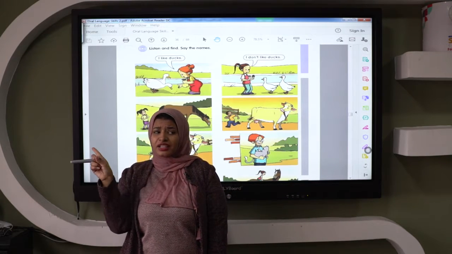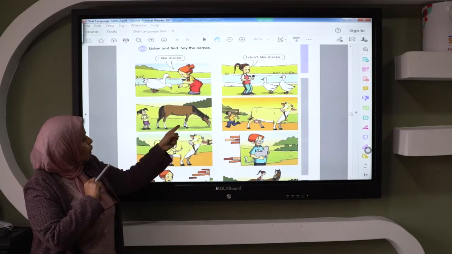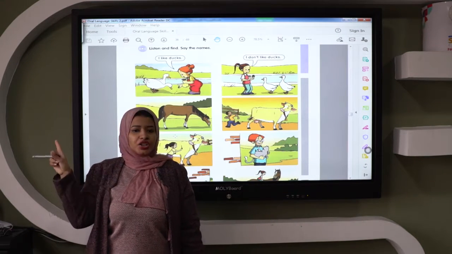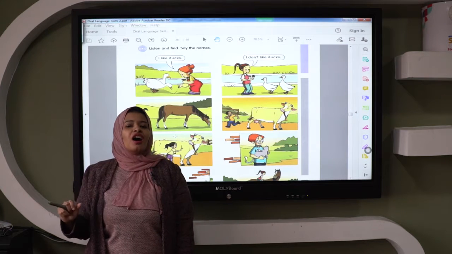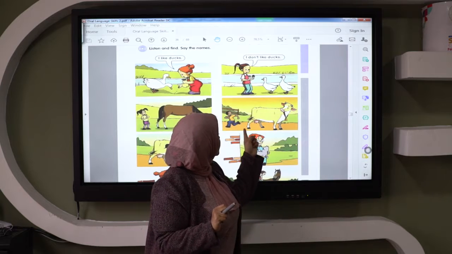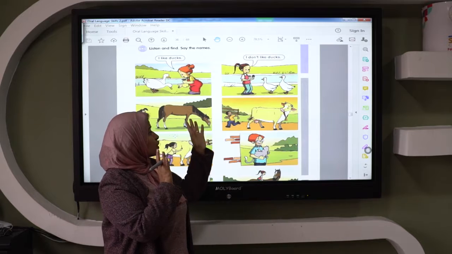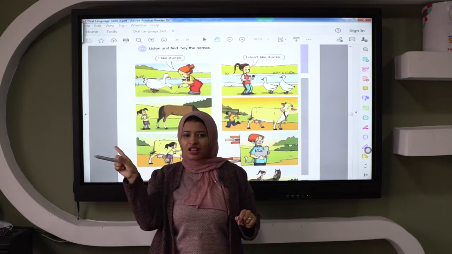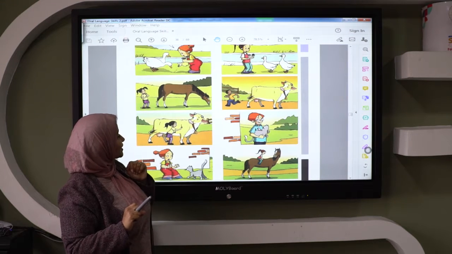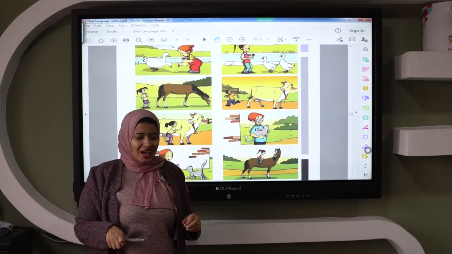Here, she is afraid of the horse. So the girl will say, I don't like horse. And here also the boy is afraid of the cow. So he will say, I don't like cow. Okay, here, look here. She likes the cow. She will say, I like cow.